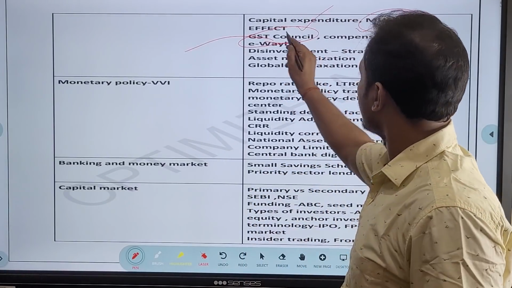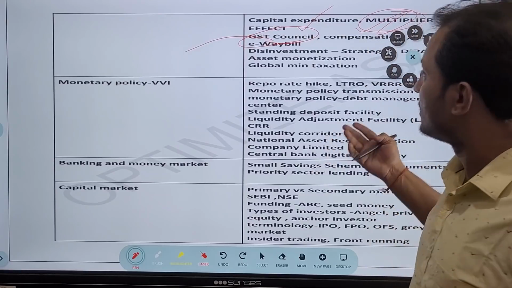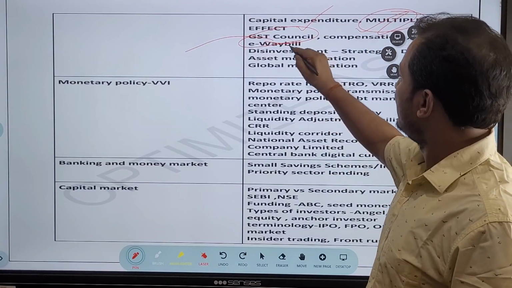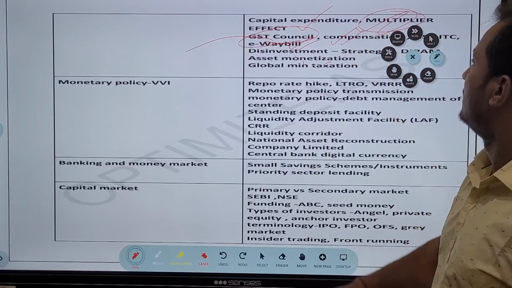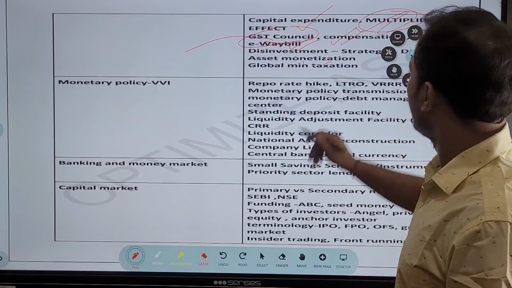Okay, guys, very important: the composition of the GST Council. Okay, the way of working of the GST Council, very important. Okay, then e-way bill, compensation of GST, very important. GST input tax credit, very important. Then guys, let us see.